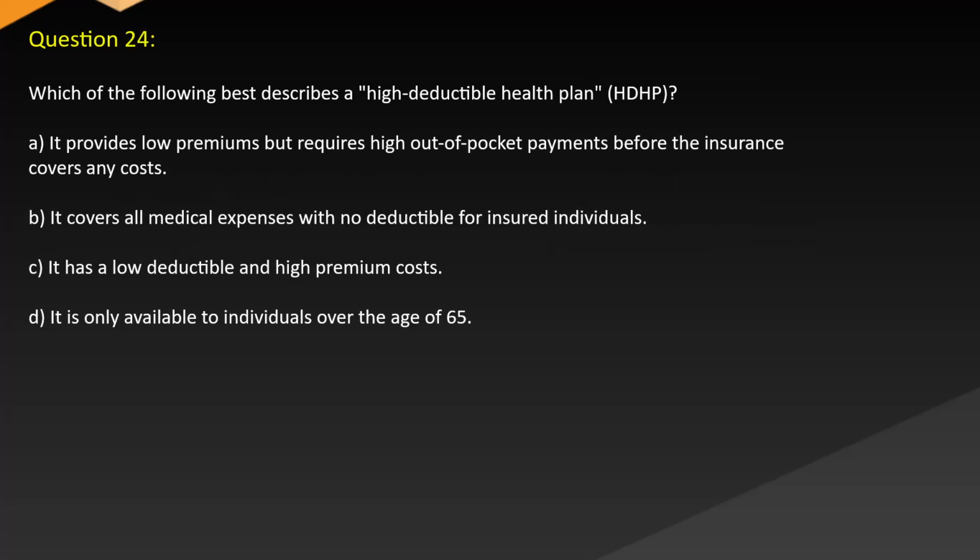Question 24. Which of the following best describes a high deductible health plan? A. It provides low premiums but requires high out-of-pocket payments before the insurance covers any costs. B. It covers all medical expenses with no deductible for insured individuals. C. It has a low deductible and high premium costs. D. It is only available to individuals over the age of 65.